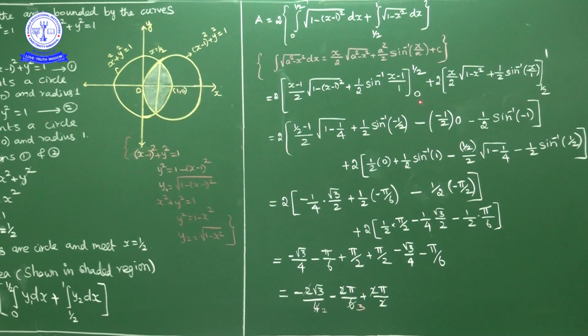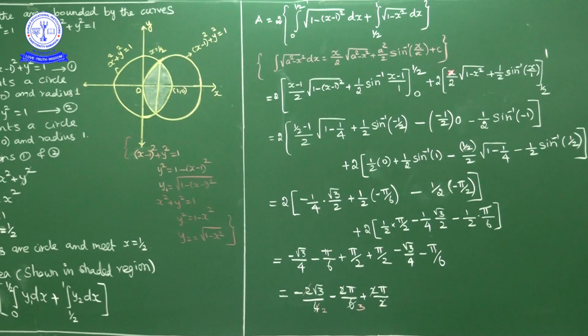Minus lower limit, in place of x if you substitute 0, so minus 0 minus 1, minus 1 by 2 square root of 1 minus, 0 minus 1, minus 1 whole square is 1. So 1 minus 1 is 0, so this part is 0, minus 1 by 2 into sin inverse of minus 1, because if you substitute 0 here, 0 minus 1, minus 1, minus 1 upon 1, minus 1. So 1 by 2 into sin inverse of minus 1. This is regarding the first bracket.